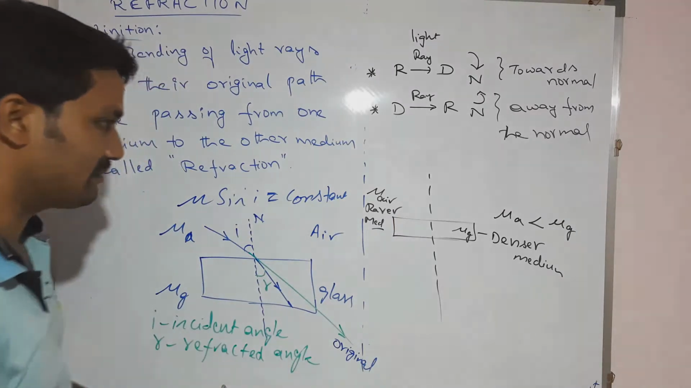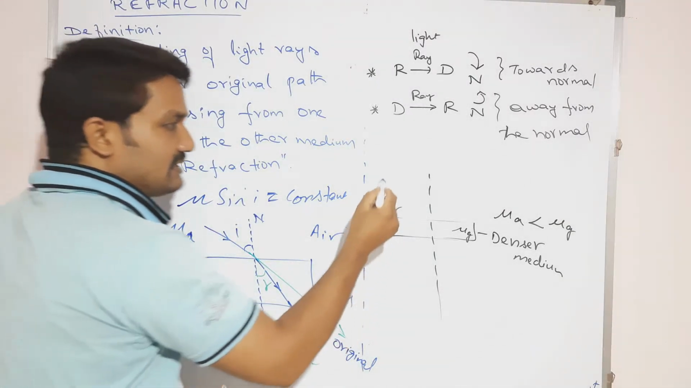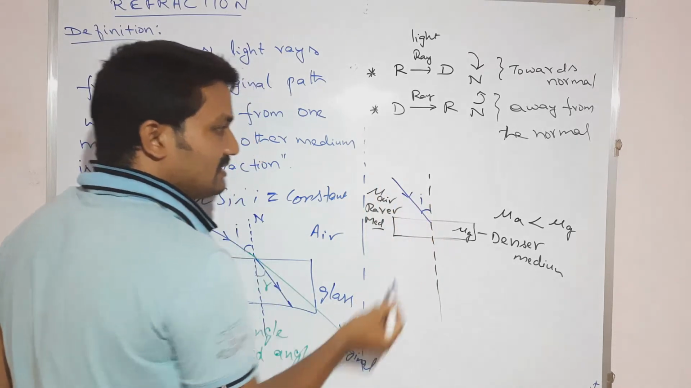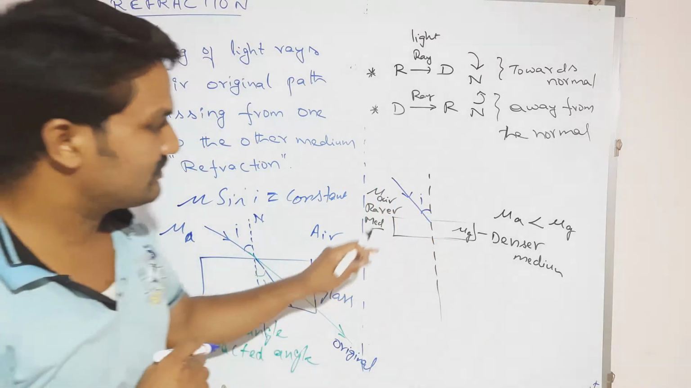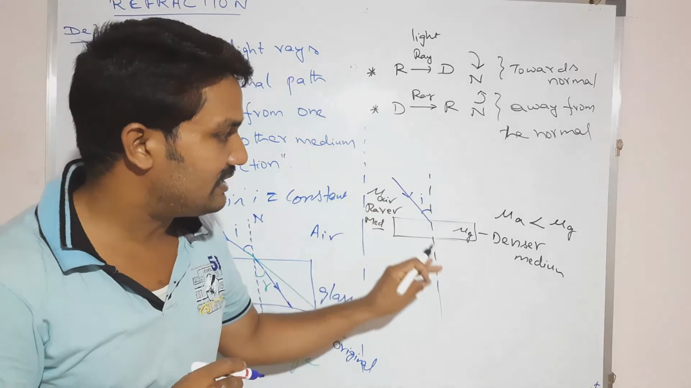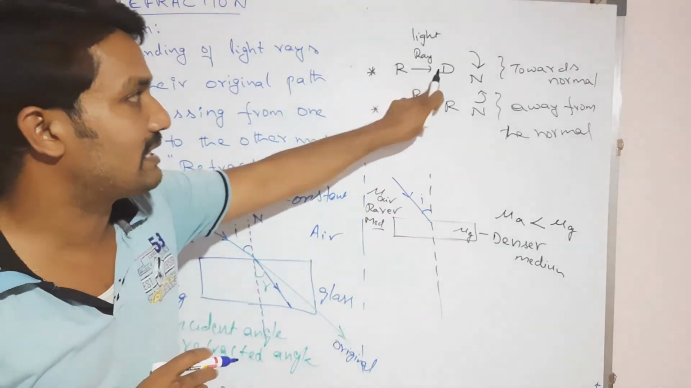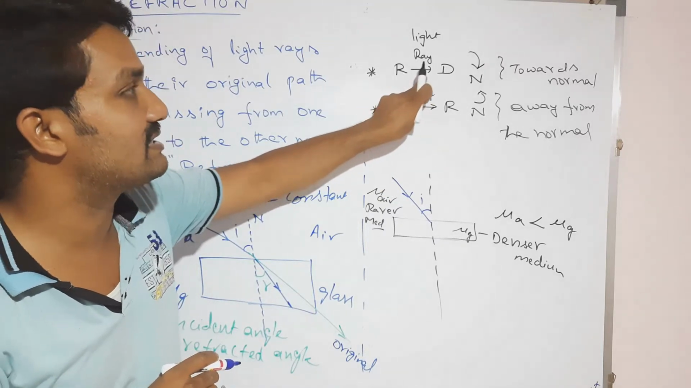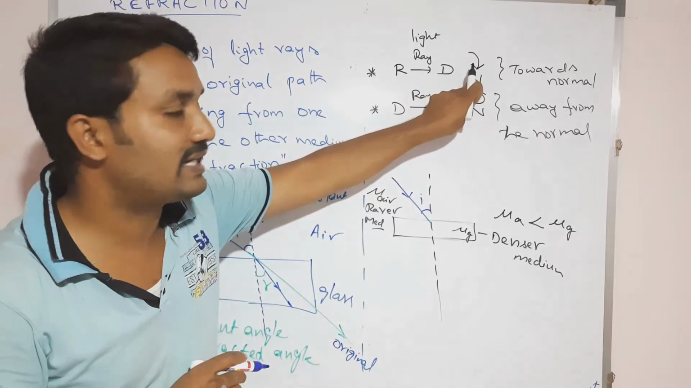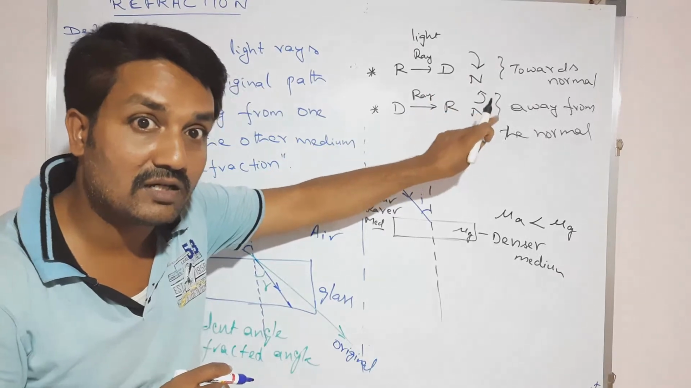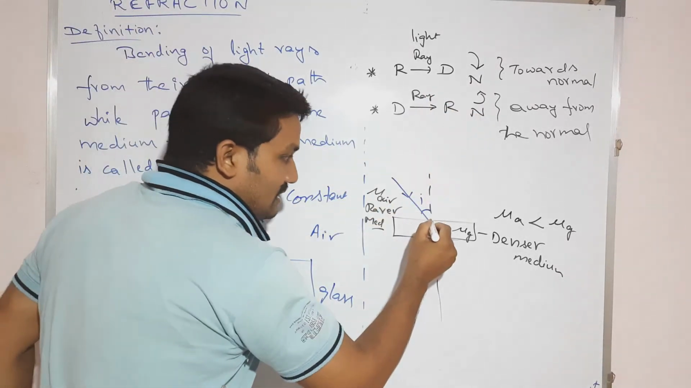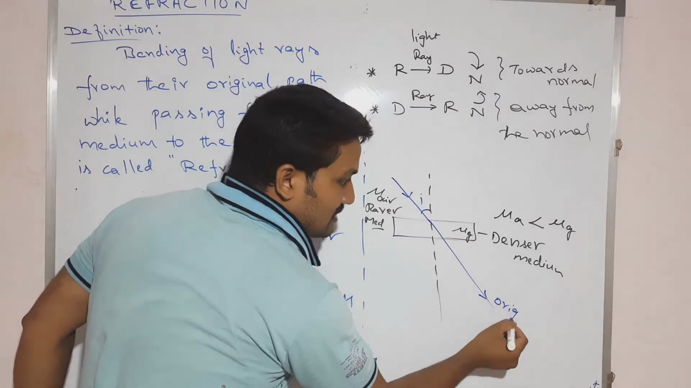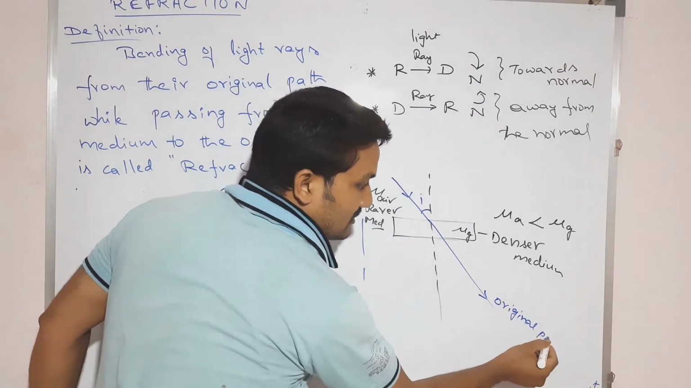So with respect to the normal, whenever the light ray is passing from rarer medium to the denser medium, what happens? Whenever the light ray is passing from rarer medium to the denser medium, then the light ray is bending towards the normal. So originally the light ray follows this path, this is called the original path.